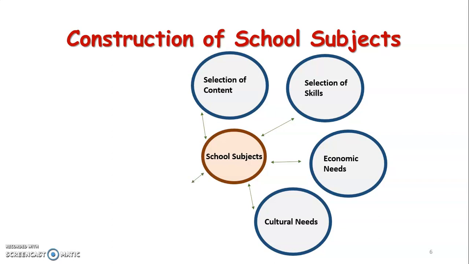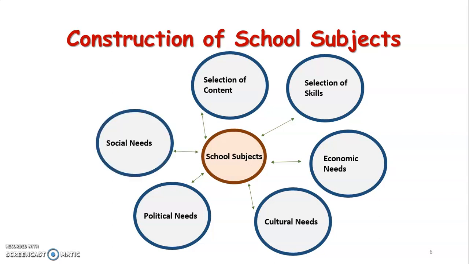Then also how the country is ruled, who is ruling our country, all this students should learn. That is political needs. And above all, how a child should live in this society, so the important thing we talk about is the social needs. This is how the construction of subjects is done in the school.